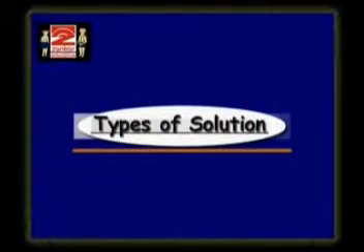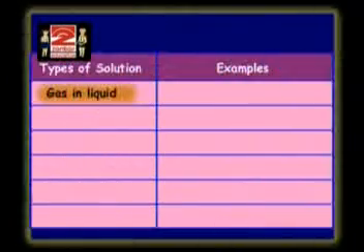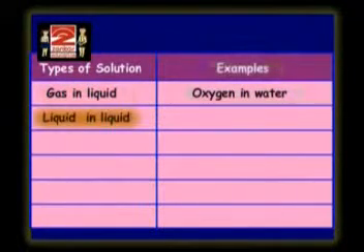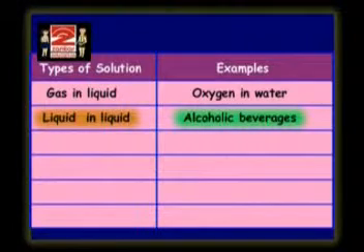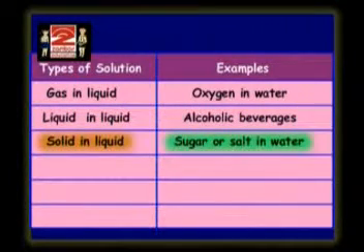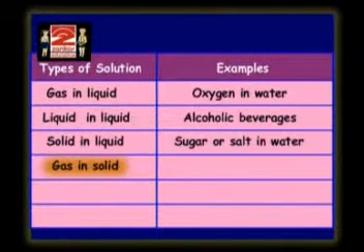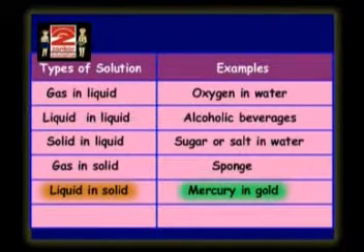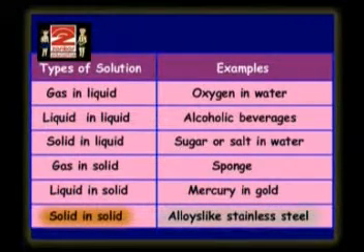Now we'll see the types of solutions. Gas in liquid, for example, oxygen in water. Then liquid in liquid, that is alcoholic beverages. Solid in liquid, sugar or salt in water. Gas in solid, sponge. Liquid in solid, mercury in gold. Solid in solid, alloys like stainless steel.